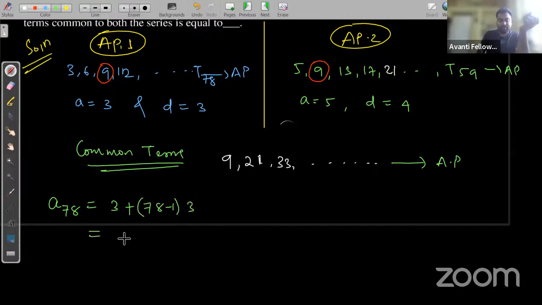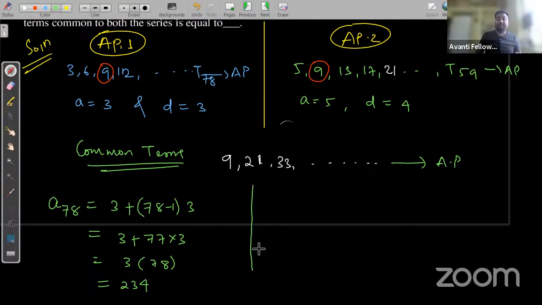So this will be 3 plus 77 into 3. If we take 3 common, it will be 3 into 78. So 3 into 78 is 234. So A78 you are getting is 234.